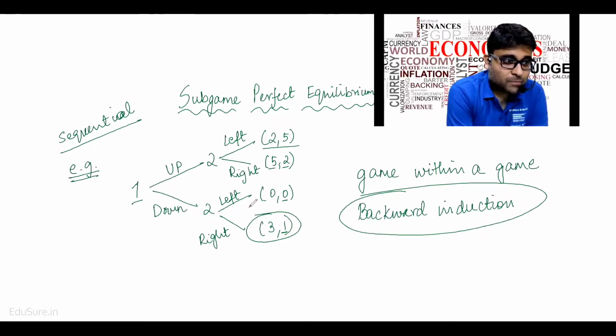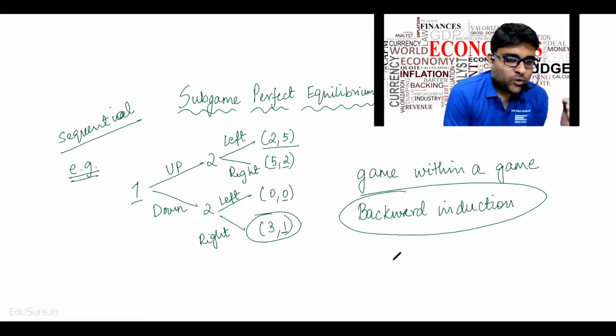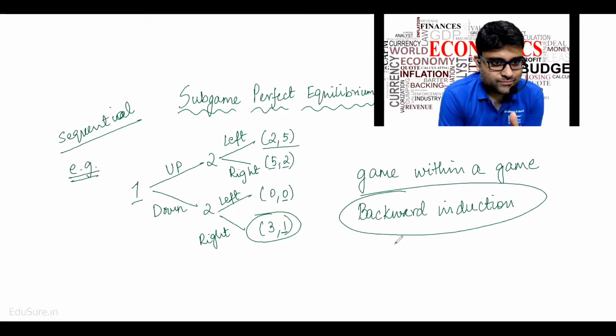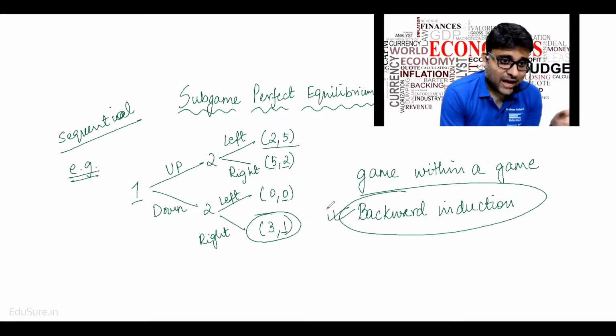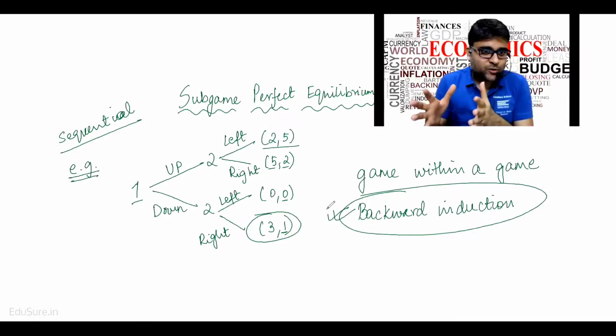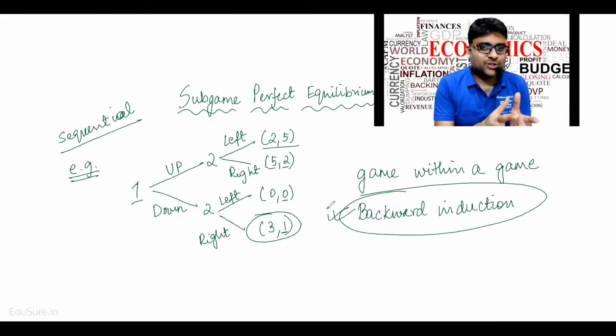So what should player one do? Should player one play up or down? Player one has this entire information. Before actually deciding to play up or down, player one is seeing the future and foreseeing what player two will do. This foreseeing assumption is called backward induction. I'm going backwards: I'm seeing the future and then going back to the present. That is called backward induction.